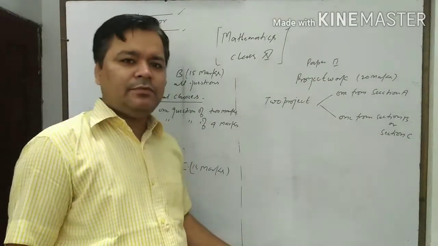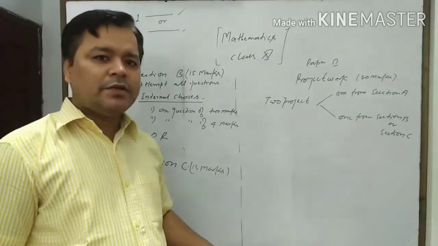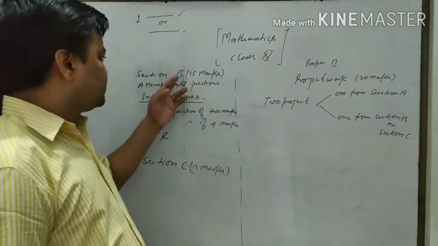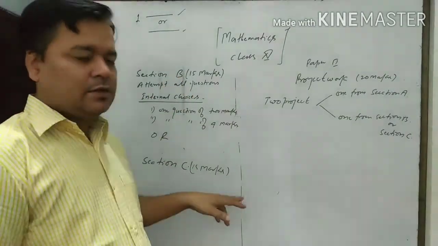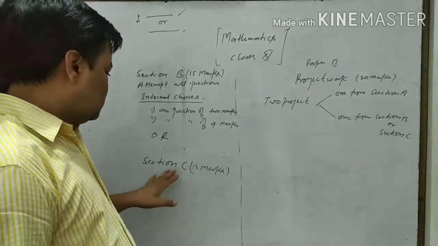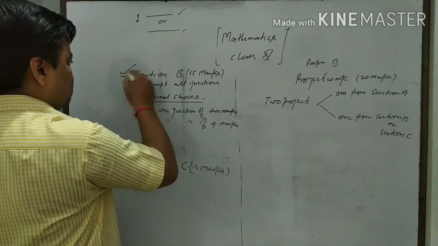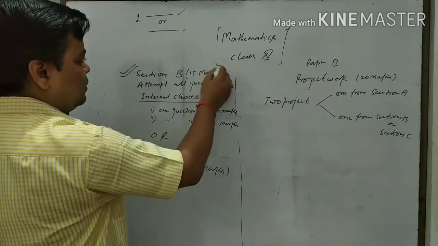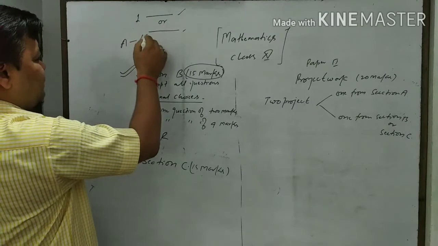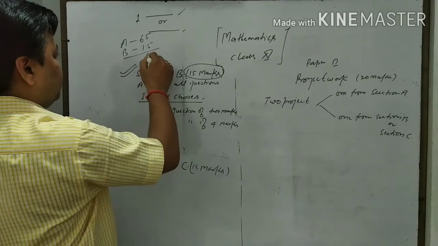Now let us see about section B and section C. I already told you we have to discuss only the syllabus of section B, not section C. Section C is for commerce students. They choose section C, not section B. So we choose only this portion, and this section B will be of 15 marks. Section A is 65 marks and section B is 15 marks. The total will be 80 marks.